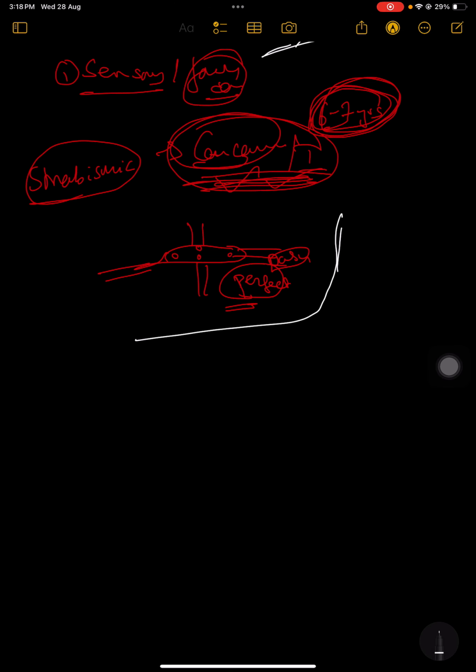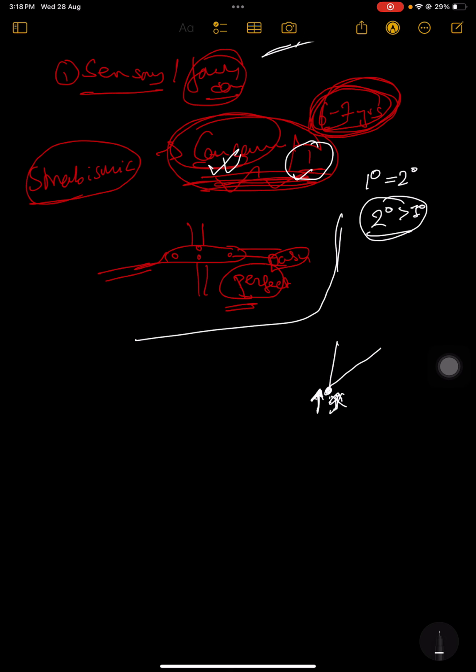Now if you know the concept of concomitant and inconcomitant squint, this is for you. So this was for the person who doesn't know about the concept. Concomitant squint is the type of squint where the primary deviation is equal to that of the secondary deviation, and inconcomitant means secondary deviation is more than the primary deviation, right? And in the case of inconcomitant squint, you have particularly head posture to compensate for that defect. So your fovea is not able to perceive one single image. Okay, whenever your eye is being deviated, there are two images being formed at a single fovea. What will happen? There'll be a lot of straining, there'll be a lot of problems.